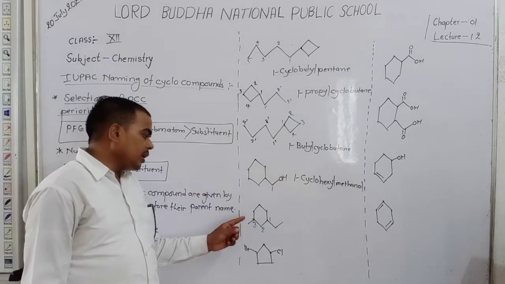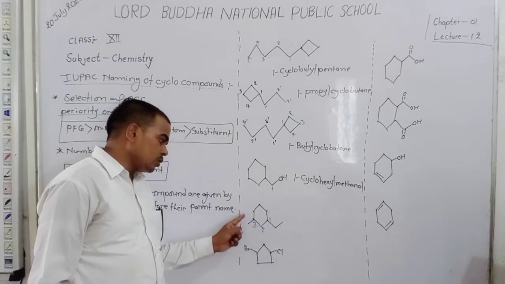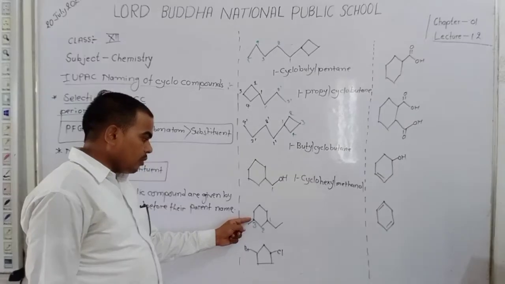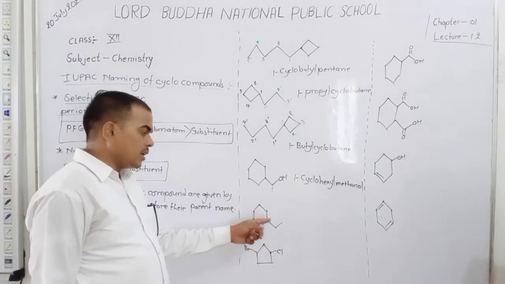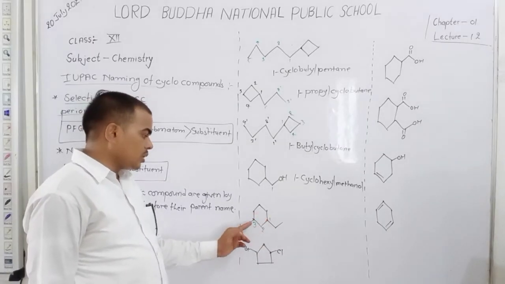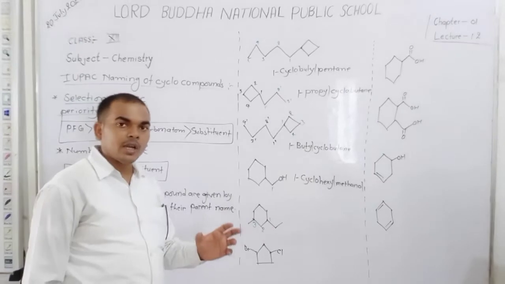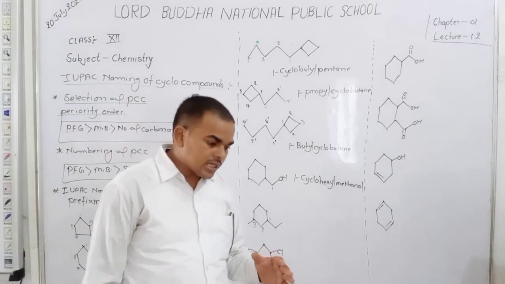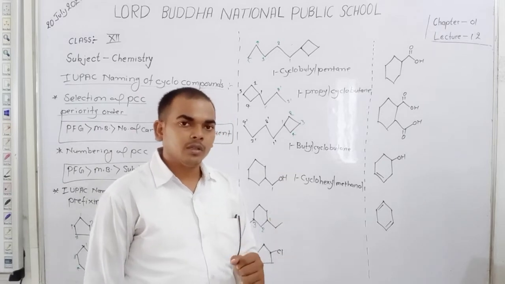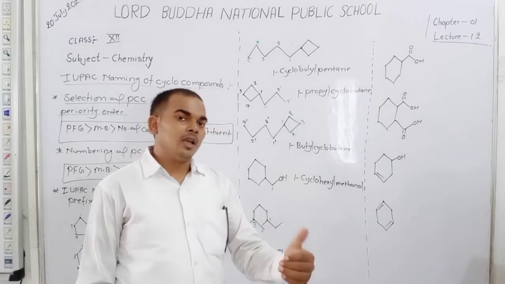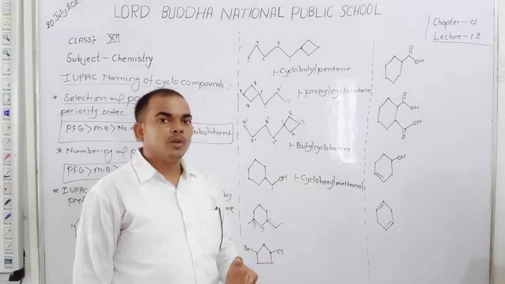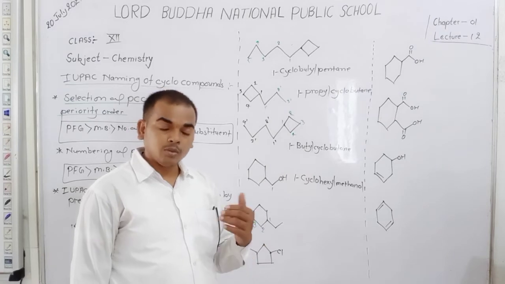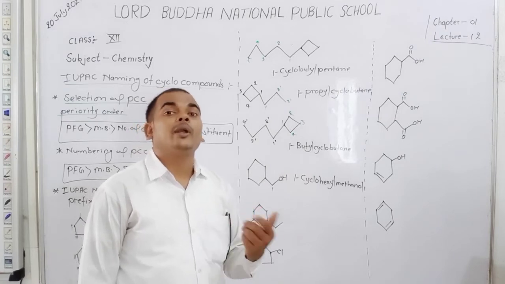But when we count 1, 2, 3, and start from here 1, 2, 3, we get 1 and 3. When counting starts from here, 1, 2, 3, then at the first and third position substituents are present. But if substituents are present at a similar position, then numbering starts from the substituent which comes first in the alphabetical order.